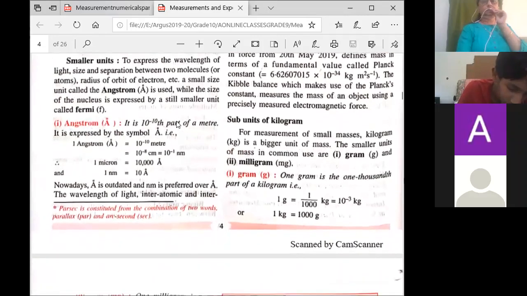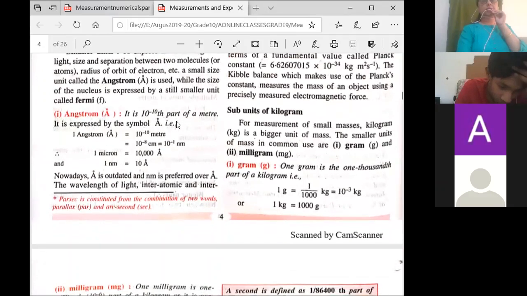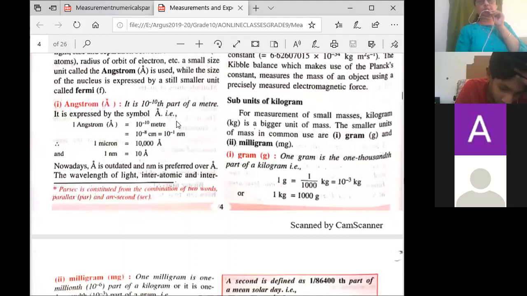The wavelength, Toshit, I'm not able to hear. The wavelength is measured in terms of angstrom. Toshit, you ask your question later.